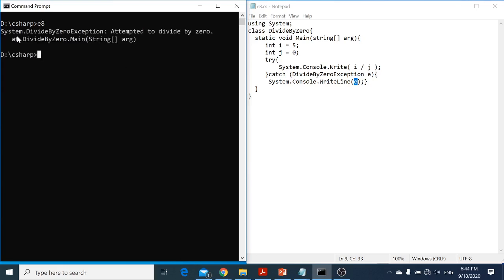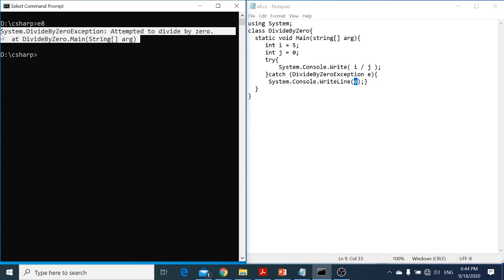You see that? This time I did not get the unhandled exception, because I'm handling the exception and trying to display the message. So System.DivideByZeroException, attempted to divide by 0, and so on. Now we are getting the complete message in this object.